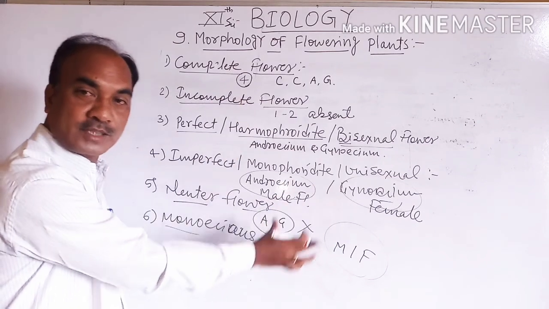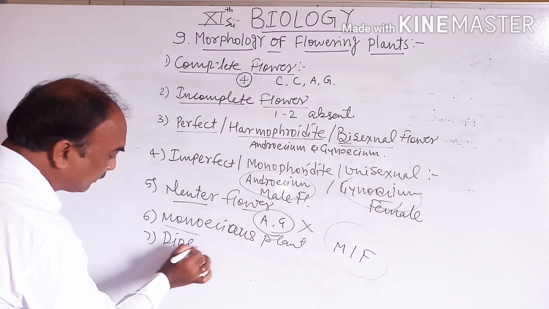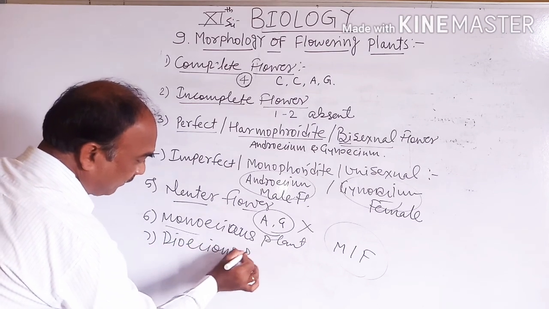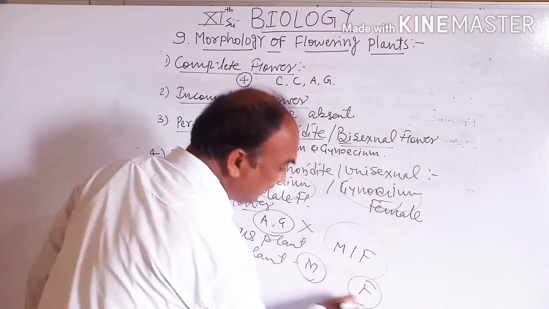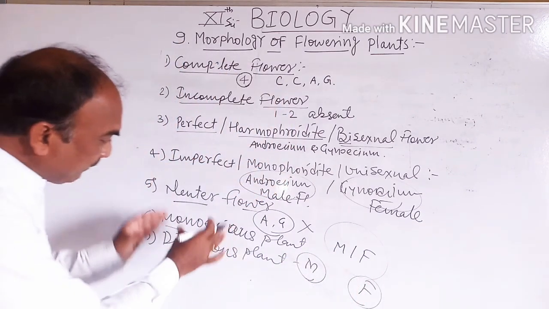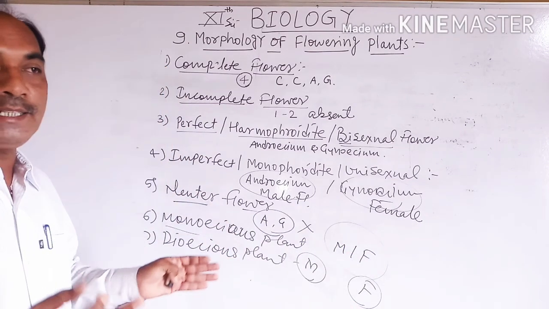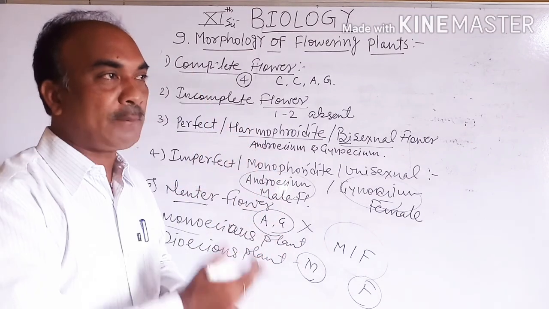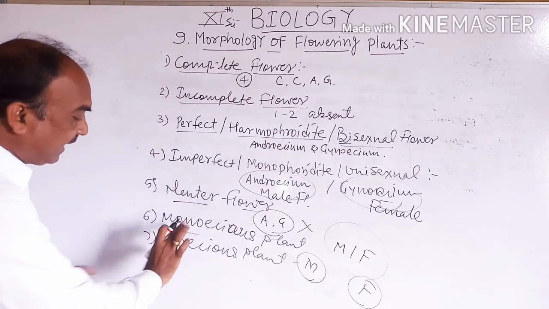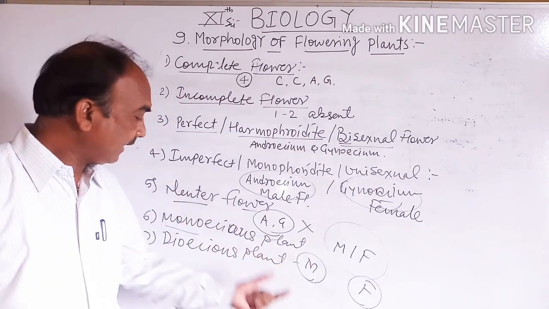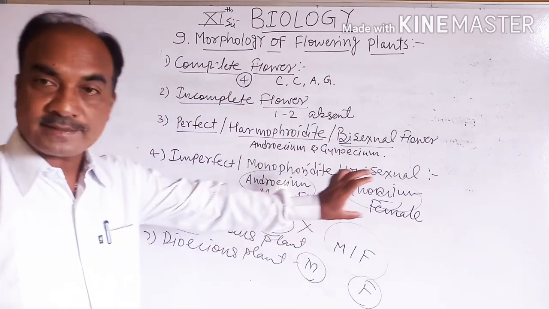Then the second one, dioecious plant, means male separate and female separate. Okay, one plant is male and another plant is female. When the male plant is separate and the female plant is separate, those plants are considered dioecious plants. Male and female combined together is called a monoecious plant.